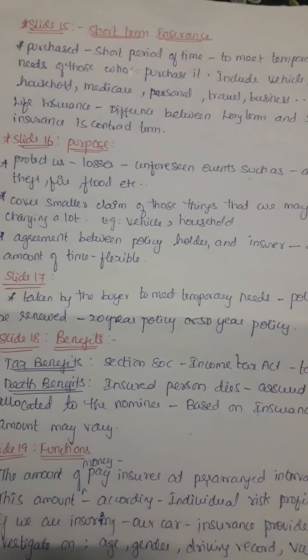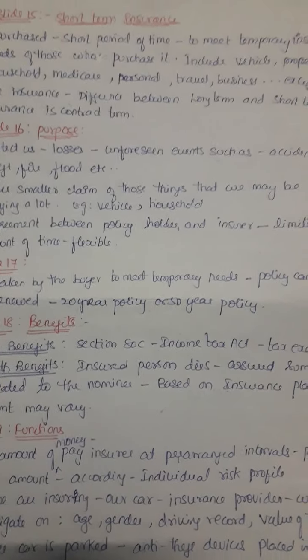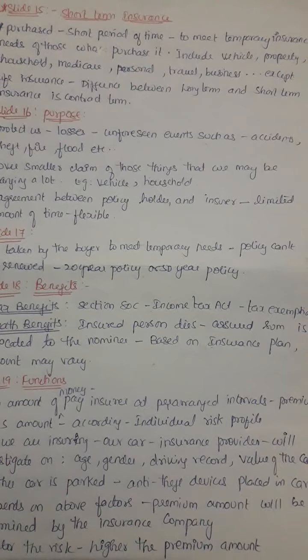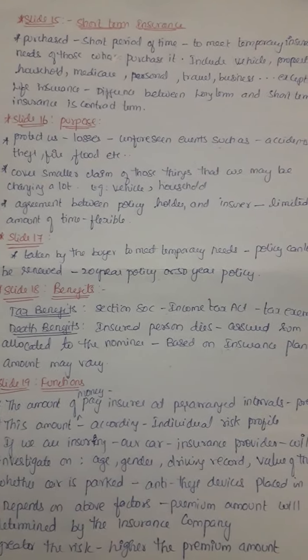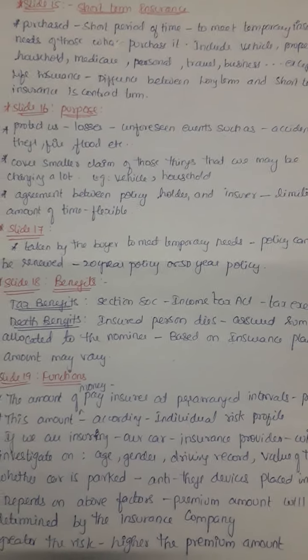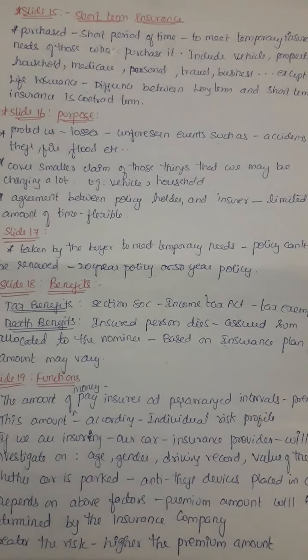Next is a slide, short term insurance. Short term insurance is purchased for a short period of time to meet the temporary insurance needs of those who purchase it. It includes vehicle, property, household, Medicare, personal, travel, and so on, except life insurance. The main difference between long term and short term insurance is the contract term.